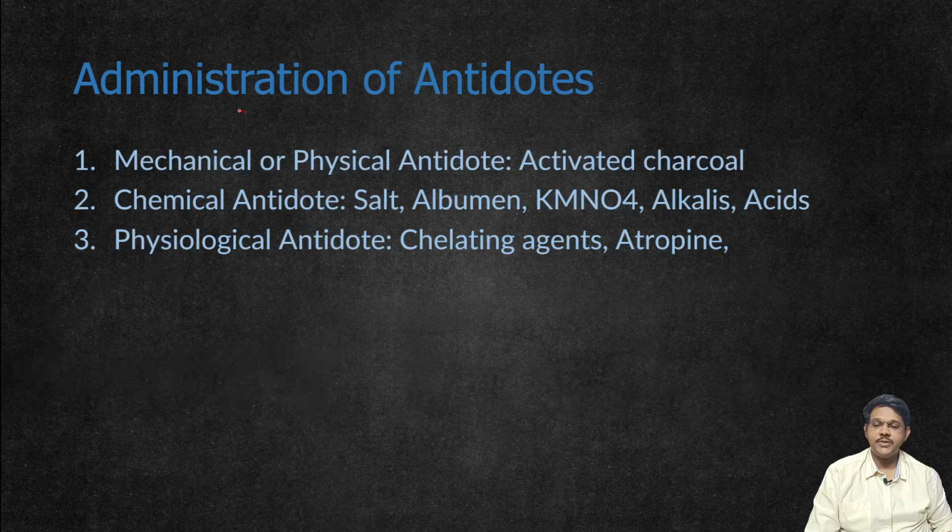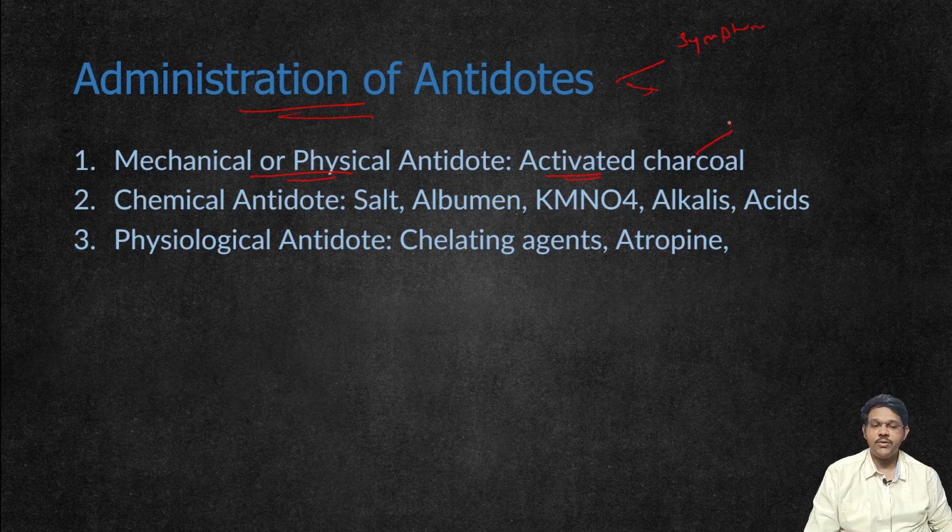The next step is administration of antidotes. Antidote administration is done when the poison is known, or symptomatically to remove the symptoms. Certain antidotes are given that are opposite to the symptoms. So antidotes are given specific for that poison. They can be mechanical or physical antidotes, like activated charcoal.